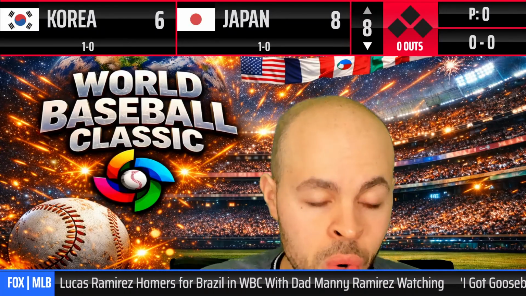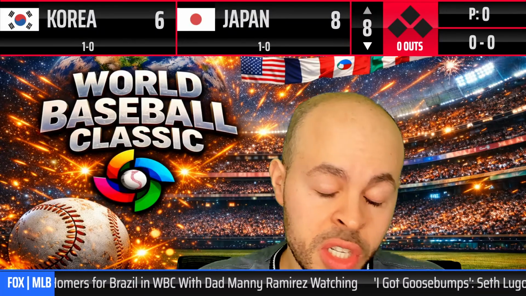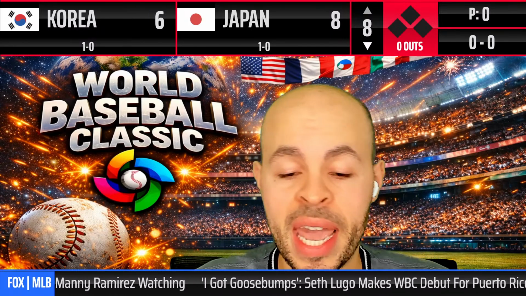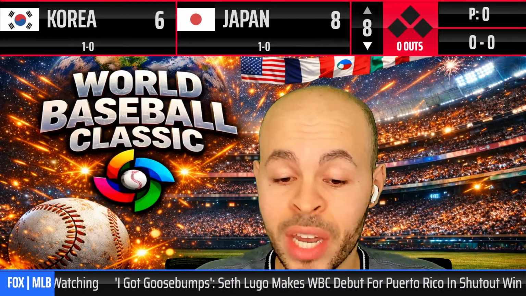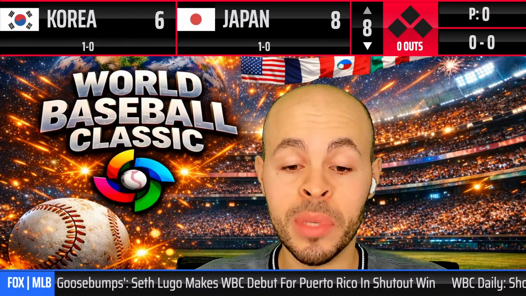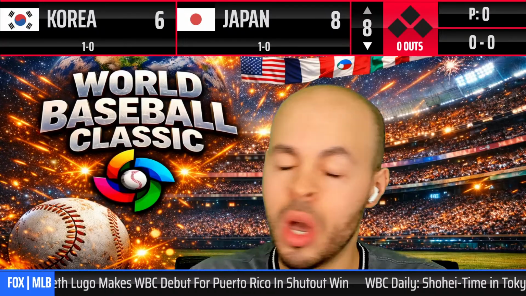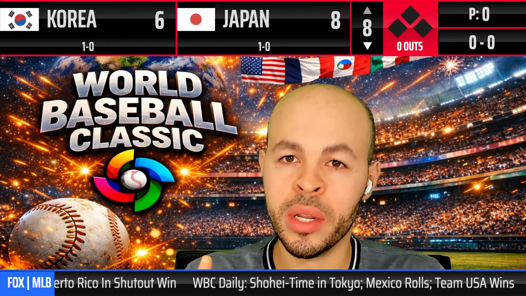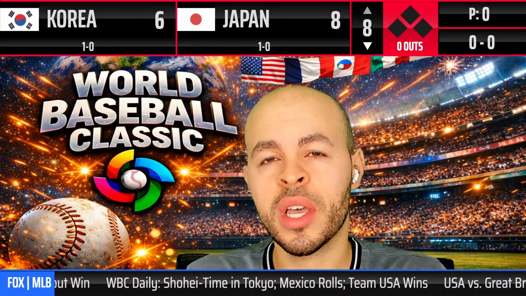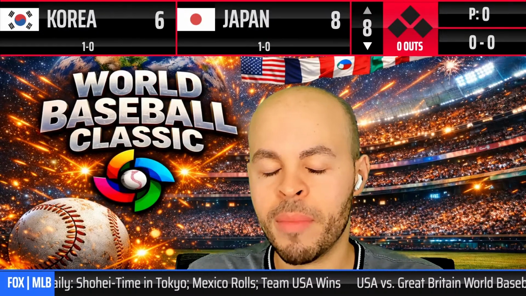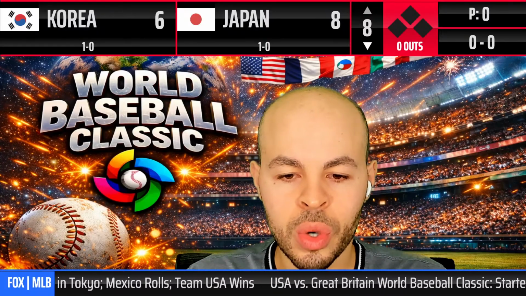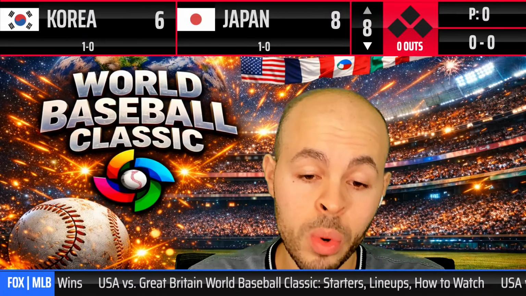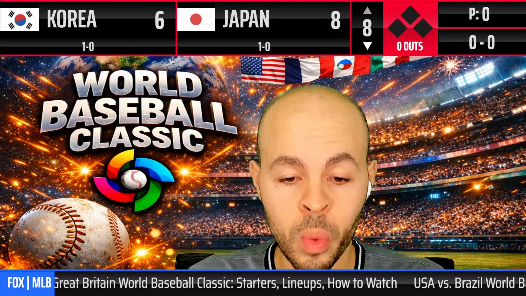So just so you know, these are the standings in this pool. Pool C, the Tokyo pool. Australia's 2-0. Japan and Korea are both 1-0. That's why the winner out of this game is huge, because Australia being 2-0, if Australia beats Korea or Japan, just one more win, they got Japan. Australia has 2 games. If Australia wins one more game, they're gonna advance. That's it. So the winner out of this game is a huge game. The winner will be 2-0. The loser will be 1-1.